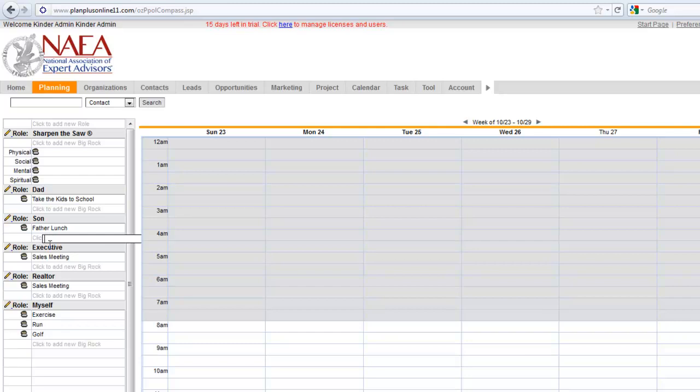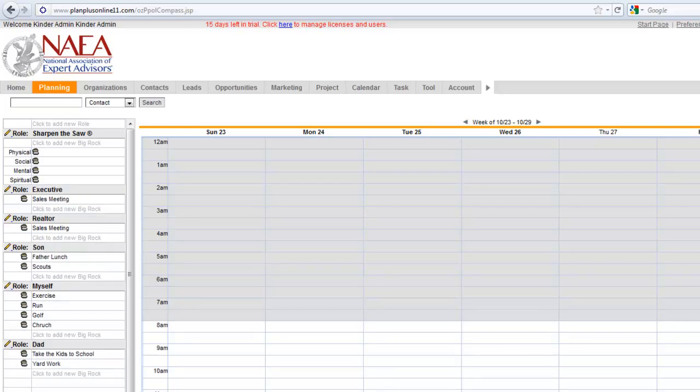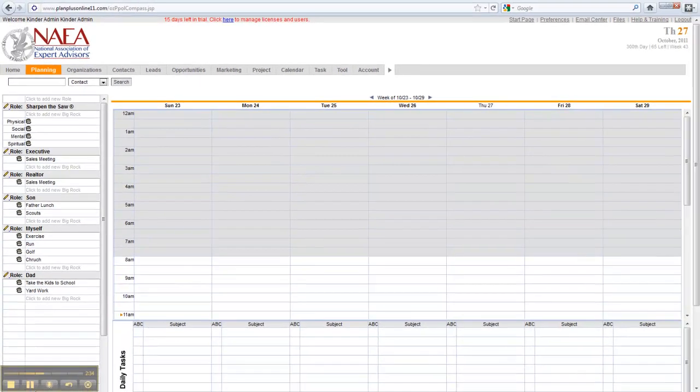When it comes to my son, he has scouts. We also like to go to church, so we have our worship. You also have activities around the house, so I have the yard work. And these are just some examples of what you would put under your role. As you build these roles out over the next couple weeks or months, you will actually find that if you keep track of the activities that you do on a weekly basis in these roles, you'll actually come up with a lot. I've got everything on from taking the trash out, taking the kids to school, picking the kids up, driving to work. All those kinds of things are all activities.